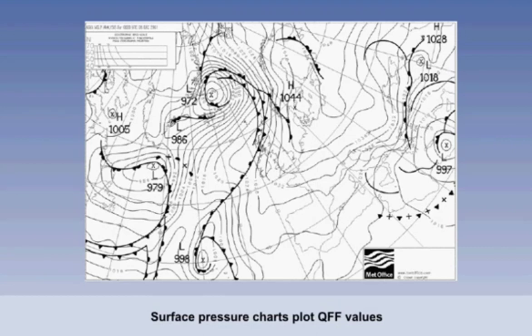Well, firstly, they are plotted on charts and then lines are drawn, joining places of equal values. These lines, as we already know, are called isobars. Isobars on surface weather charts are therefore derived from QFF values. These surface pressure charts are commonly seen in weather broadcasting and weather briefing information.